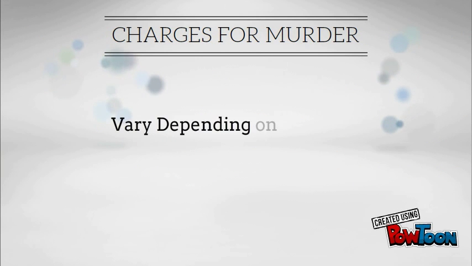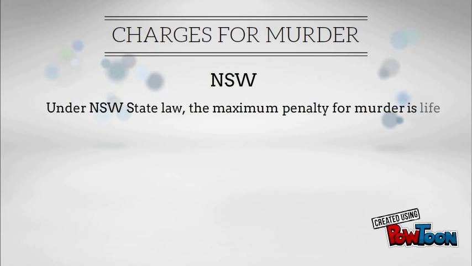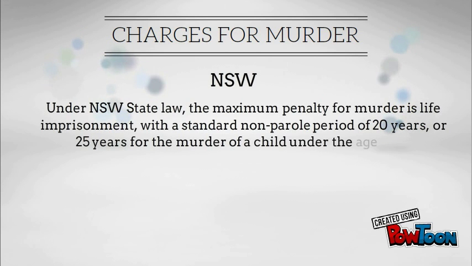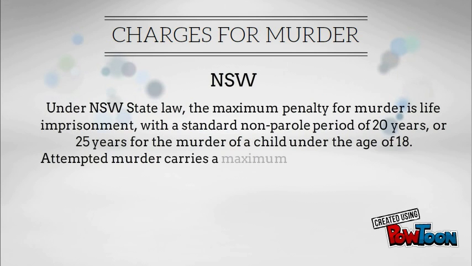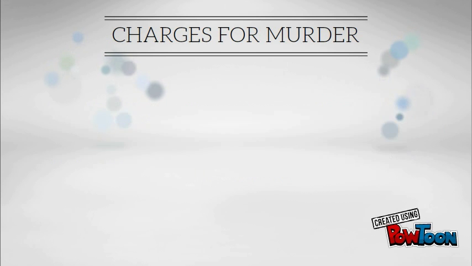Charges for murder vary depending on location, but the charges for murder in New South Wales are as follows. Under New South Wales State, the maximum penalty for murder is life imprisonment, with a standard non-parole period of 20 years, or 25 years for the murder of a child under the age of 18. Attempted murder carries a maximum penalty of life or 17 years imprisonment.